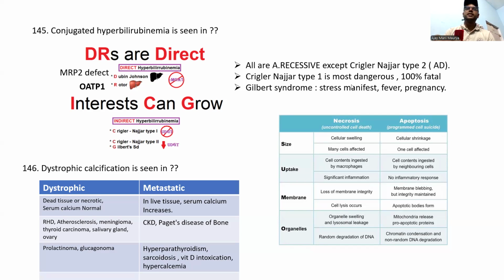Please also study this one. This is dystrophic calcification, and this is metastatic calcification. These are the examples. This is how to differentiate between necrosis and apoptosis. You have to see the differences, guys.